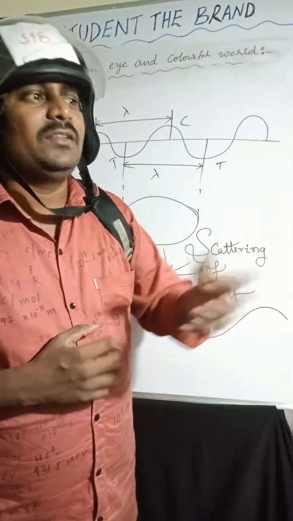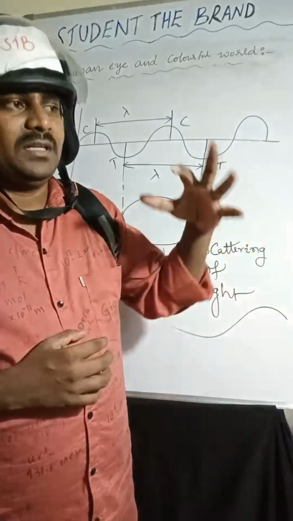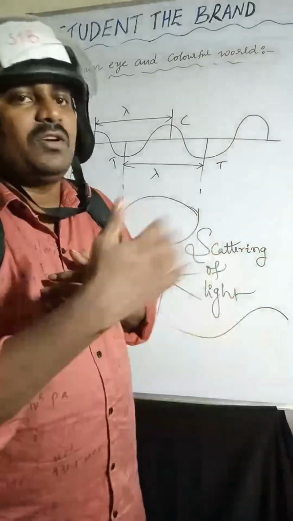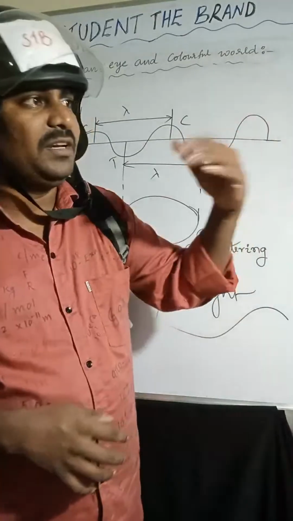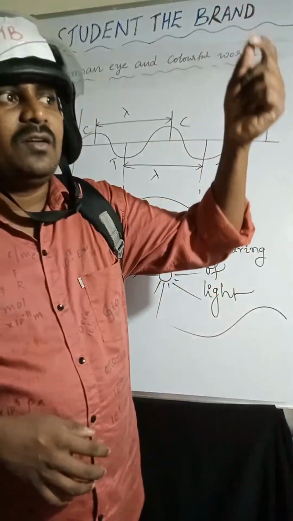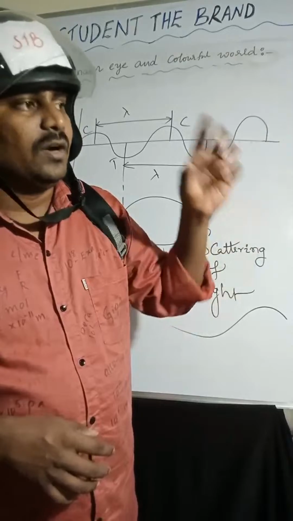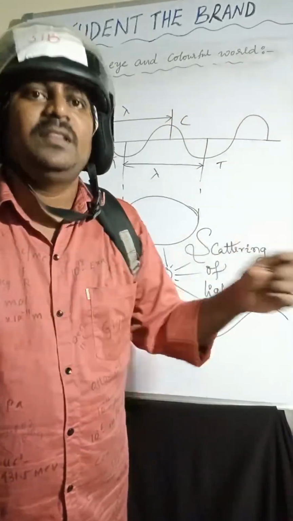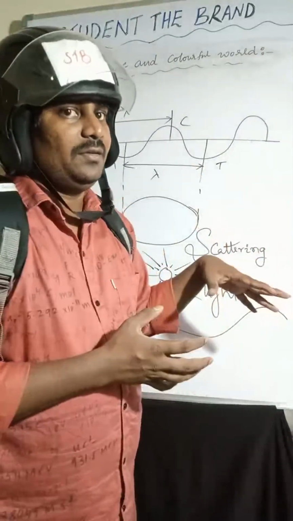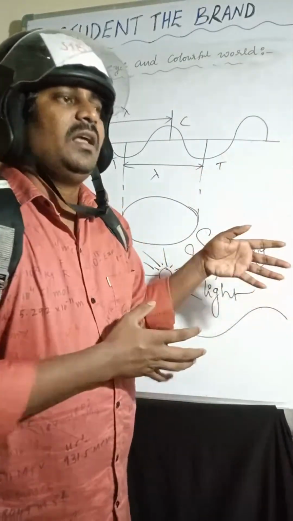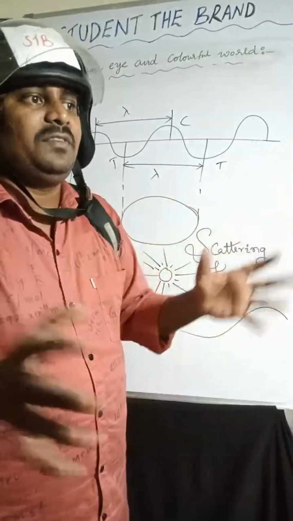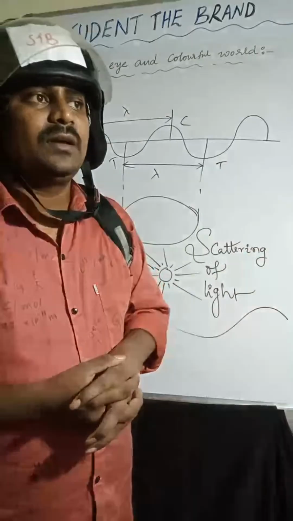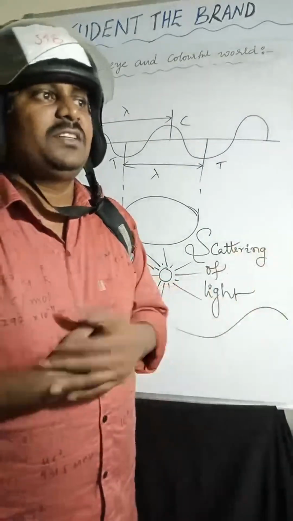When you are moving on a road with a number of trees, in between the trees a small narrow beam of light will fall, and in it you can observe the dust particles. The best example is in the morning, if you open the windows, a beam of light falls and you can observe dust particles flying in that beam. That is the Tyndall effect, and these are examples of it.